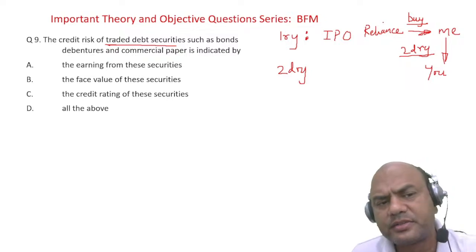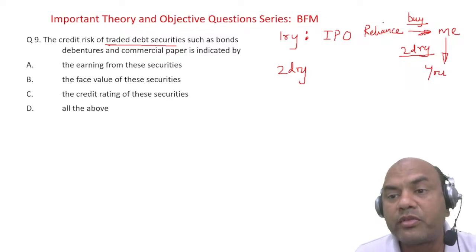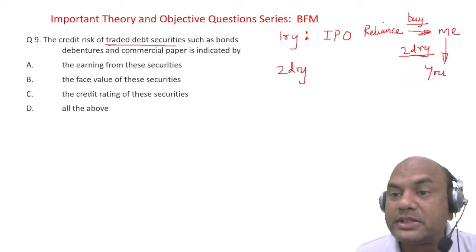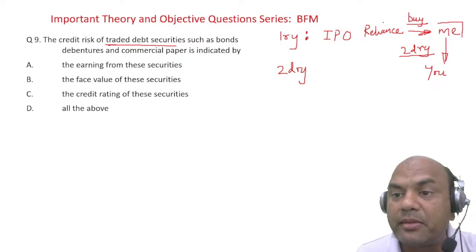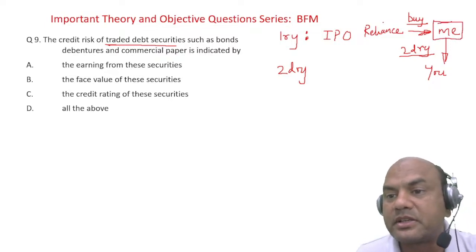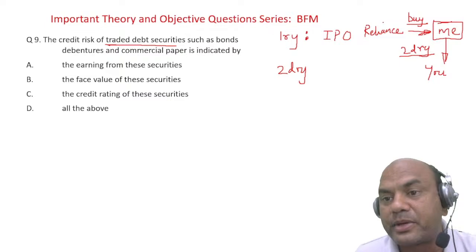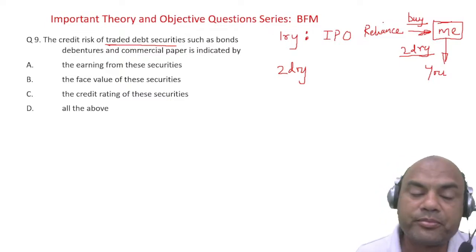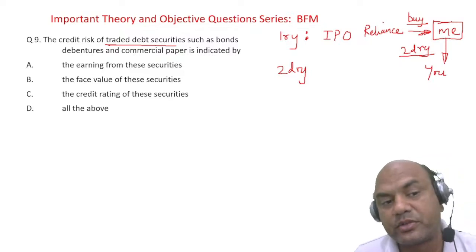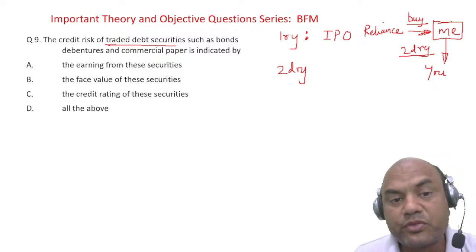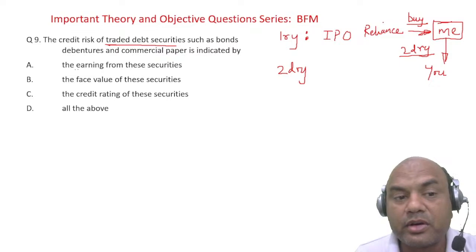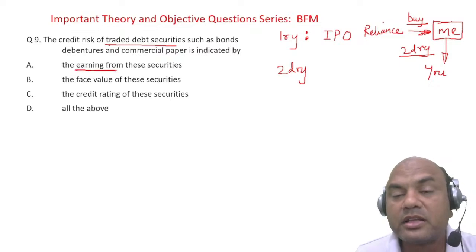How do you decide whether this bond from Reliance will be purchased? Suppose if I am going to purchase it, how will I decide whether somebody will buy these bonds? If I purchased the Reliance bonds, will somebody buy from me? How will I decide? So I'll decide this based on what? The earnings from the securities. Earnings means what? The returns which I get.